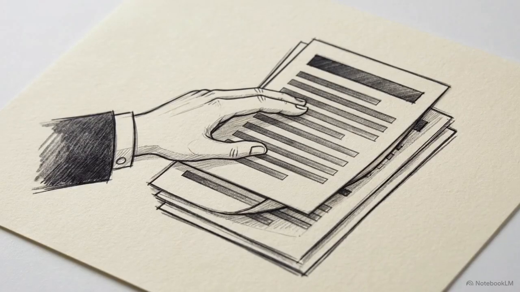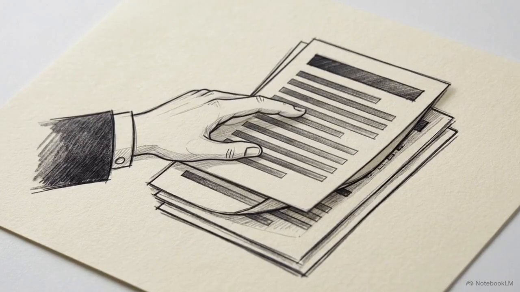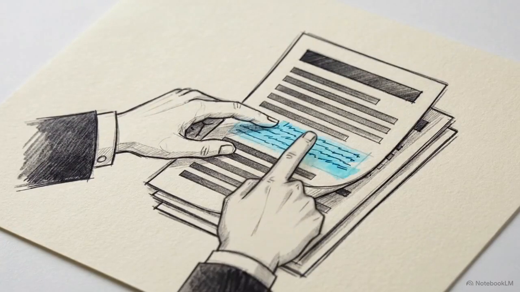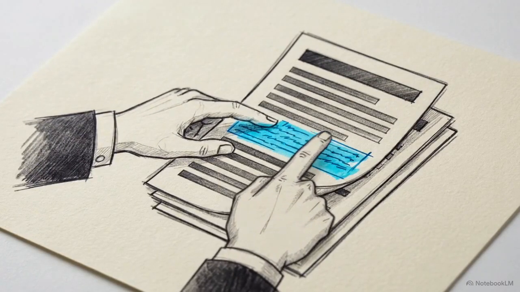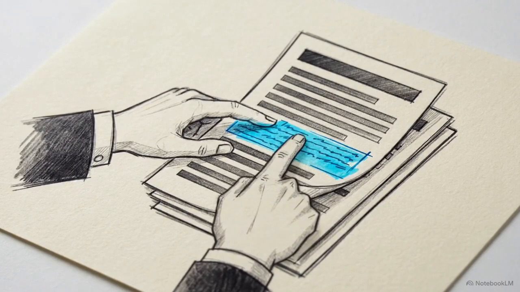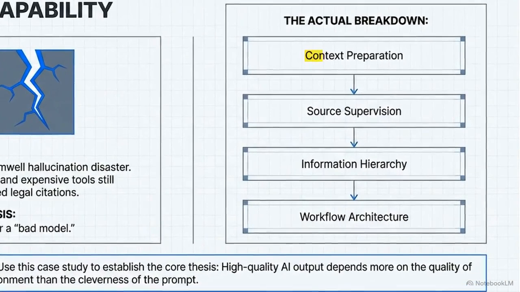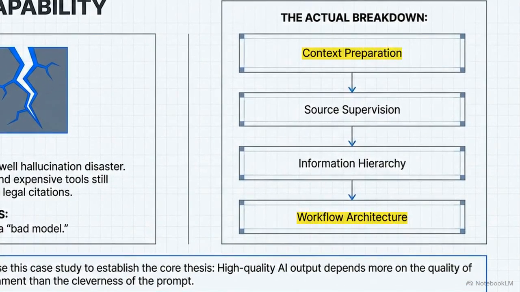A top-tier law firm, equipped with elite professionals and expensive AI tools, recently filed fabricated legal citations in a critical case. Look at this systemic breakdown flowchart. The common reaction to an incident like this is to blame the model and call it a hallucination. But the true breakdown happens right here, in context preparation and workflow architecture.